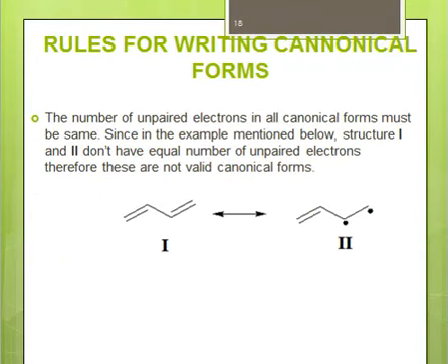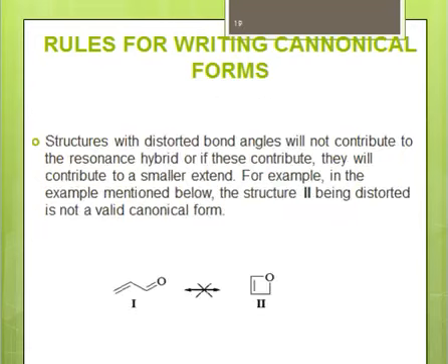The next rule is that the number of unpaired electrons in all the canonical forms must be the same. So just see structure number 1, there is no unpaired electron, but in structure 2 we have shown 2 unpaired electrons, right? So these are not valid canonical forms. For structures to be valid canonical forms, they must have an equal number of unpaired electrons. And the last rule for writing canonical forms is that structures with distorted bond angles will not contribute to the resonance hybrid.